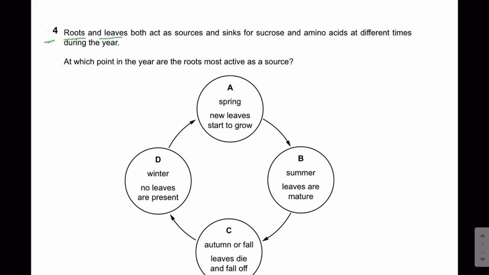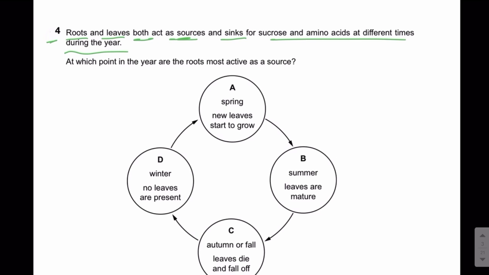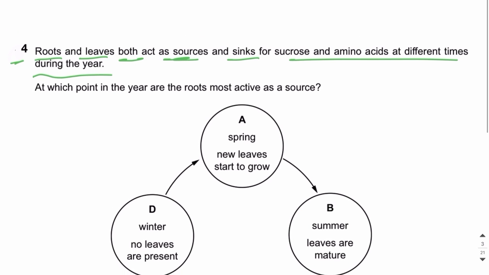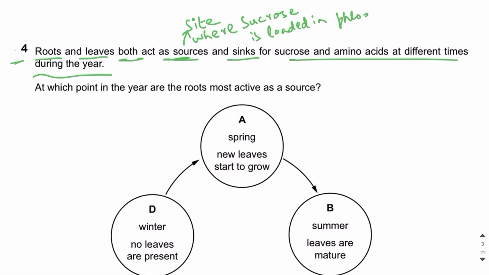Roots and leaves both act as sources and sinks for sucrose and amino acids at different times during the year. So guys, you need to know what is meant by source and what is meant by sink. Source is a site where sucrose is loaded in phloem, and sink is the site